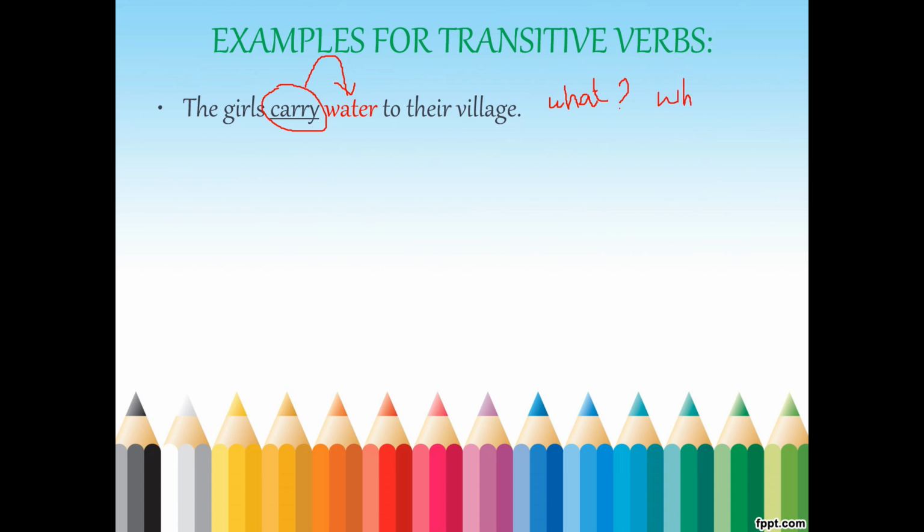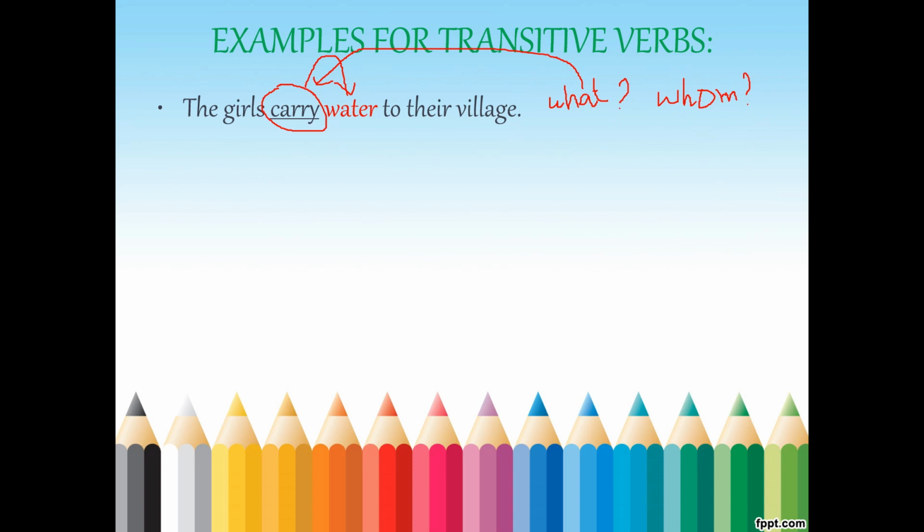Only these questions, to the verb, not the subject, beta. You want to know the transitive verb only, no? So ask the question to the verb. Carry what? Water. You got an answer, so it is transitive.